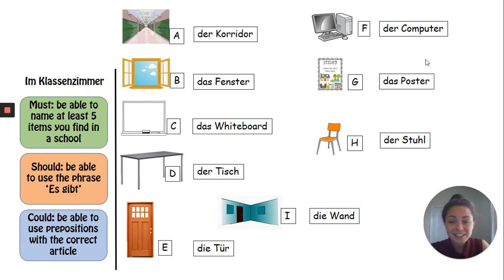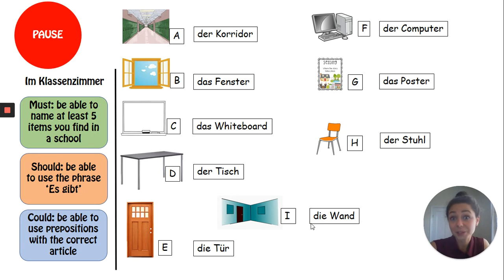So here are the answers. We've got A, der Korridor, B, das Fenster, C, das Whiteboard, D, der Tisch, E, die Tür, F, der Computer, J, das Poster, H, der Stuhl, I, die Wand. Well done for that. If you need to make some corrections, please pause the video, else we will move on now.